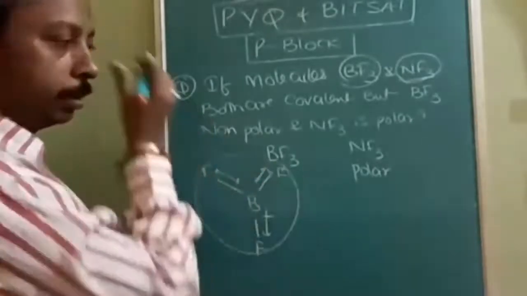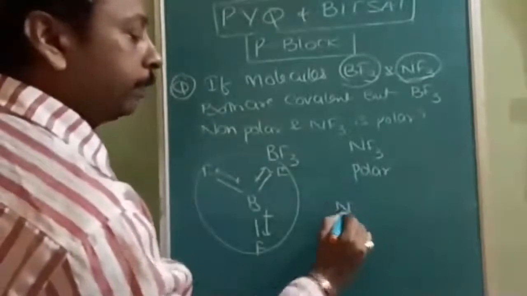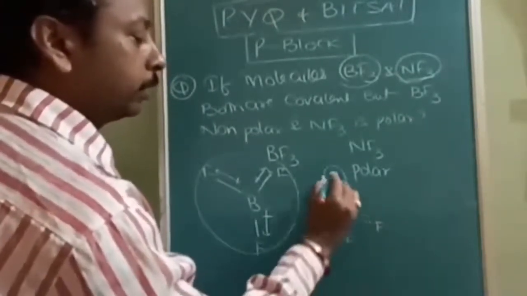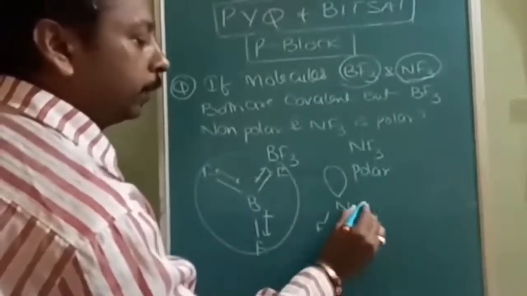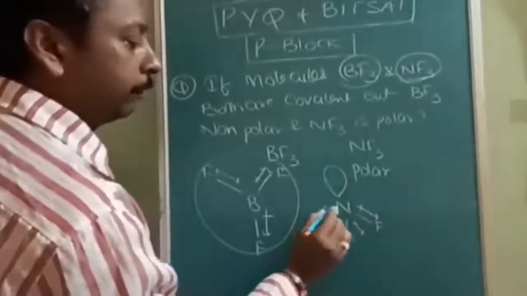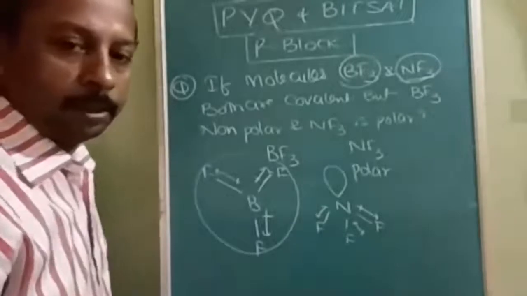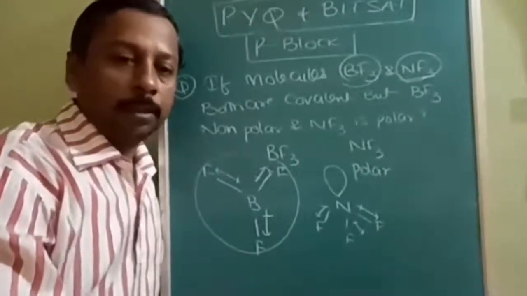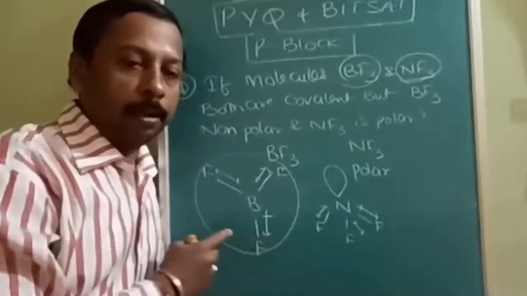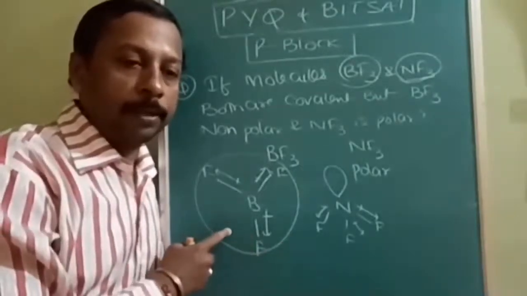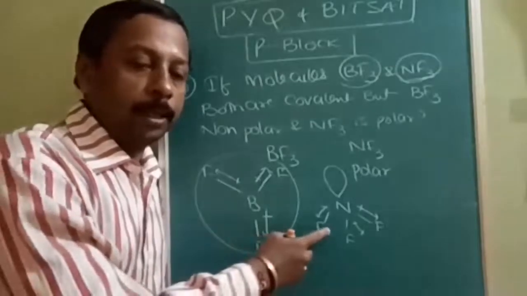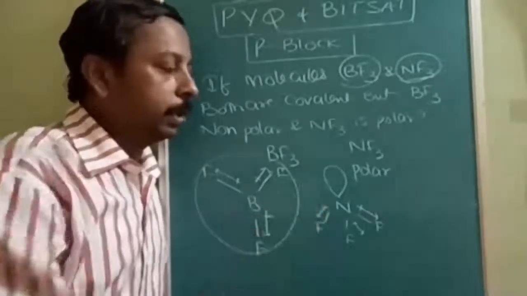Is it understood? But in NF3, what happens? There are three fluorine atoms, and this is the lone pair. So there is no chance of the dipole moment getting cancelled. Two types of answers you can select. Due to the triangular planar shape, the bond dipole moment gets cancelled in BF3, and due to the pyramidal shape, the dipole moment does not get cancelled in NF3.